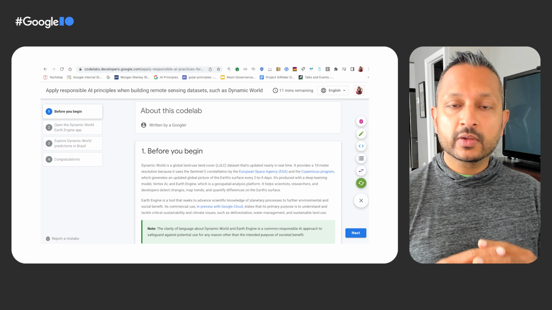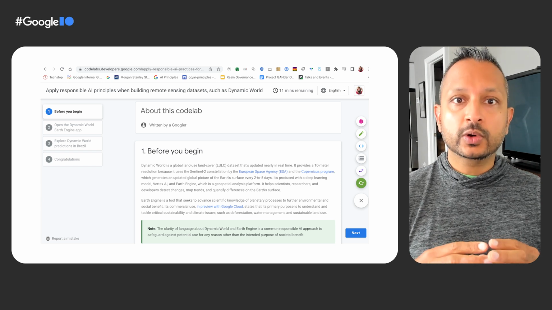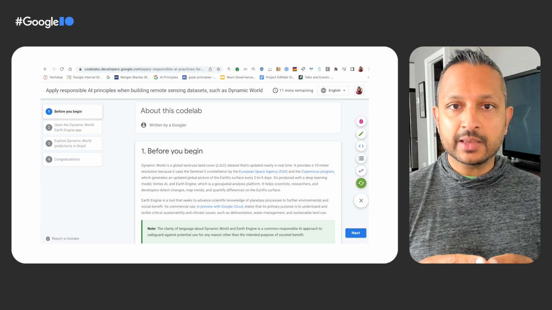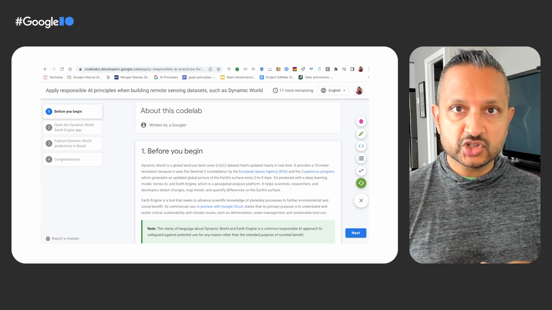In this tutorial, you'll learn how you can apply ethical principles when generating your own remote sensing datasets using machine learning. We'll walk you through an example of how responsible AI practices were used in the generation of the Dynamic World dataset using Google Earth Engine data. But put more simply, we hope this workshop helps provide you with the tools that optimize positive outcomes by incorporating responsible AI guidelines and walking through a concrete example to help you see around corners.